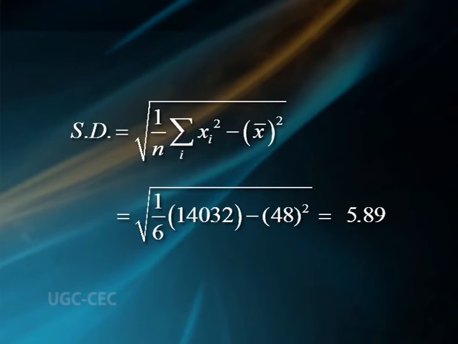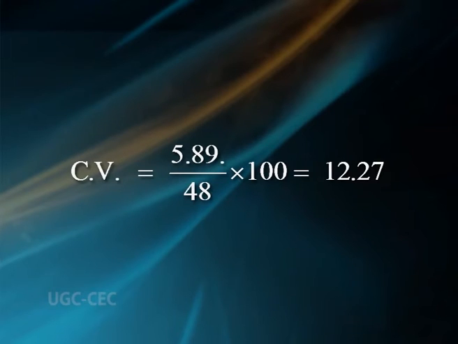Standard deviation equal to square root of 1 by 6 into 14,032 minus 48 square, that is 5.89. Hence, coefficient of variation CV equal to 5.89 by 48 into 100, that is 12.27.